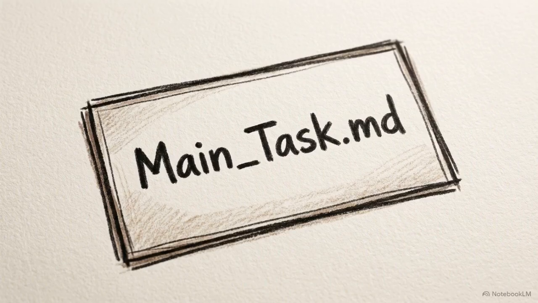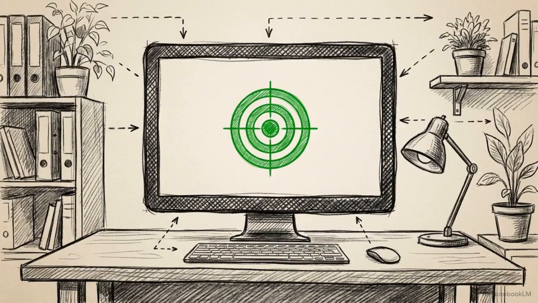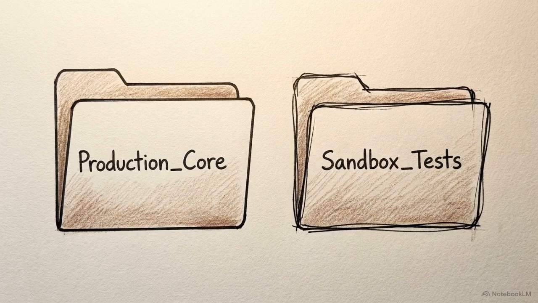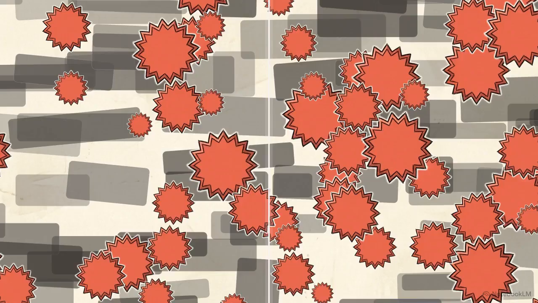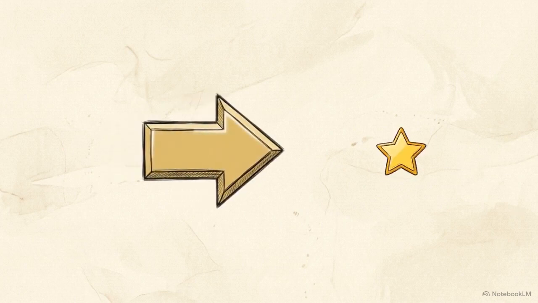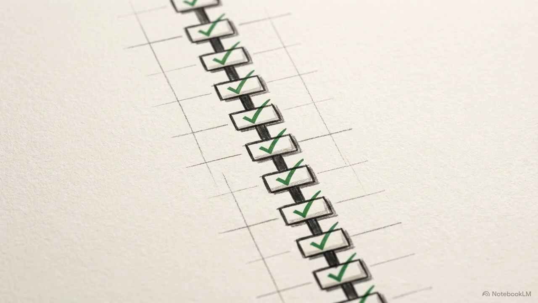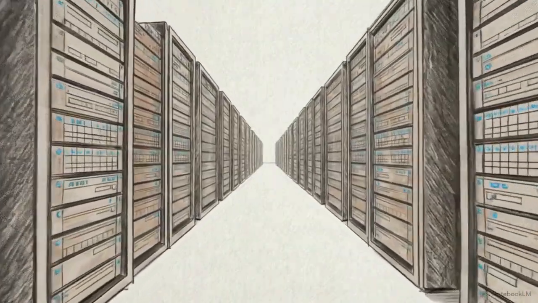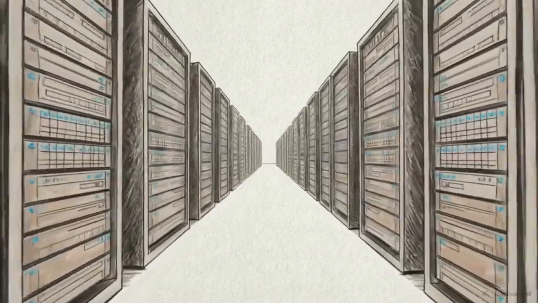This working model relies on keeping one goal per thread, using BTW for questions, and isolating tests in parallel sessions. Stripping away noise creates a clearer path for the model than a complicated prompt framework ever could. Success comes from the cleanliness of the session, not the complexity of the initial instructions. Adopting these habits reduces drift and minimizes the time spent on repetitive corrections. Ultimately, when the context stays focused on the task, the agent produces more reliable code with less intervention.